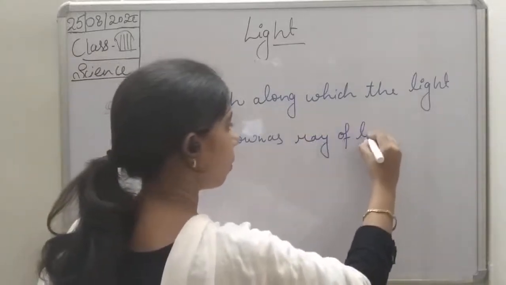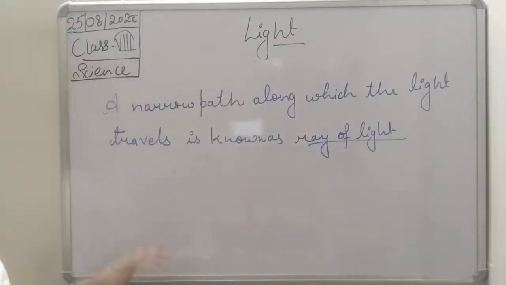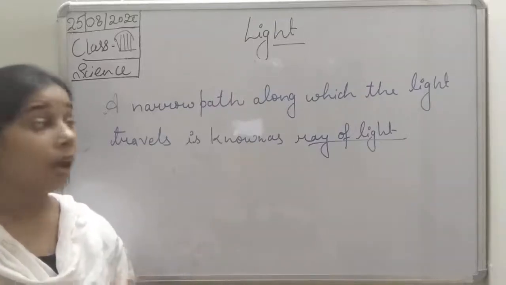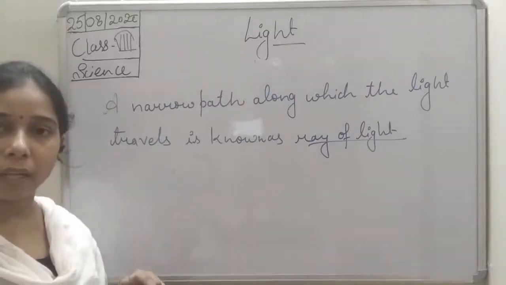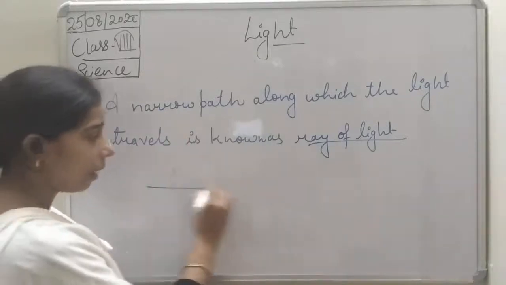Ray of light. So what is a ray of light, student? A narrow path along which light travels is the ray of light. And what is the speciality of the ray? A line is there, students.